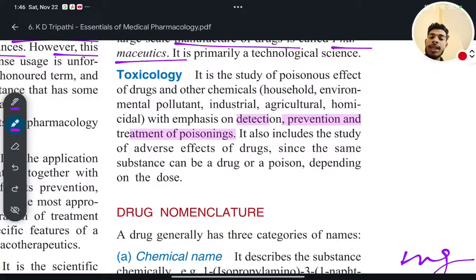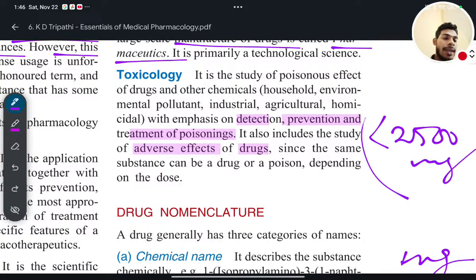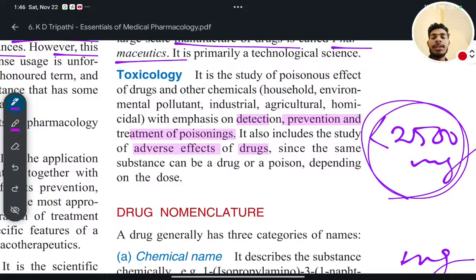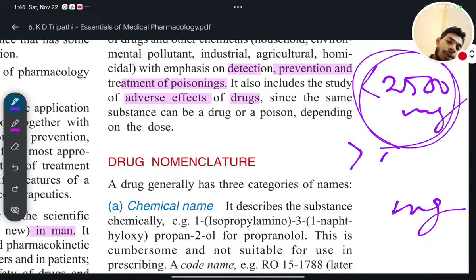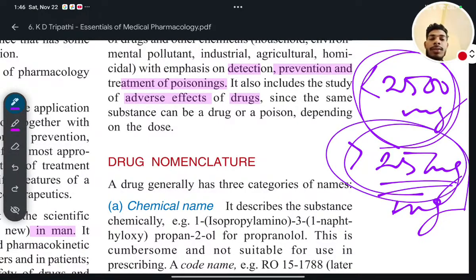It also includes the study of adverse effects of drugs, since the same substance can be a drug or a poison depending on the dose. So if you are having less than 2500 mg dose, it will act as a drug in your body and it will treat your body. It will treat the disease, such as fever. But if you are having more than 2500 mg of drug dose in your body, it will be poison for you. Before that it will be a drug, now it will be poison for you.